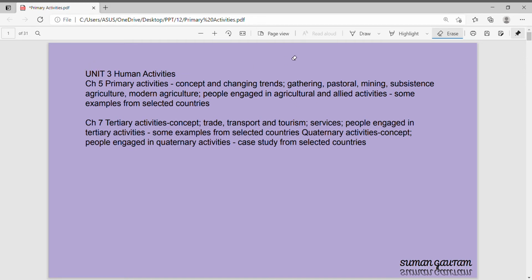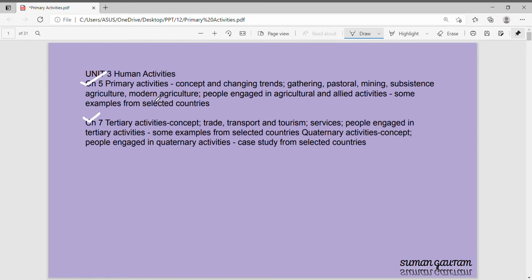different chapters. Chapter 5 says primary activities, chapter 6 is secondary activities, and chapter 7 is tertiary activities. According to your reduced syllabus, chapter 5 and chapter 7 are in the syllabus. Chapter 6 is deleted from the syllabus, so I'm not uploading a video on that. So let's start with human activities.